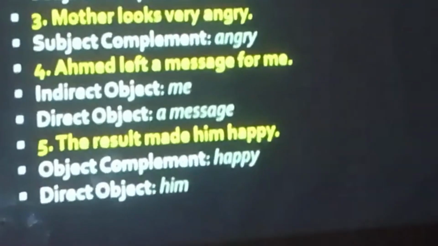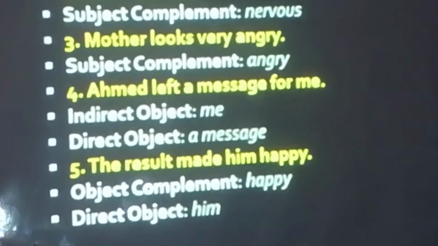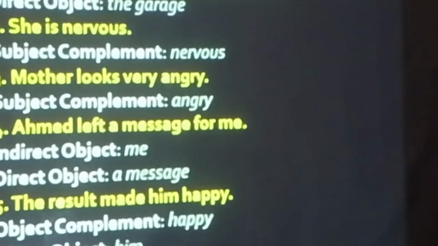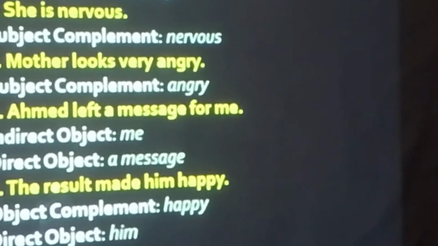And today we will study these grammar items. What is subject complement? What is object complement? What is direct object? What is indirect object? And one more thing, please, boys and girls, remember, only one boy should shoulder the duty.